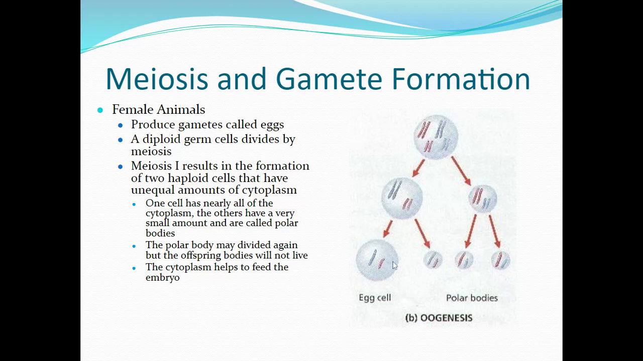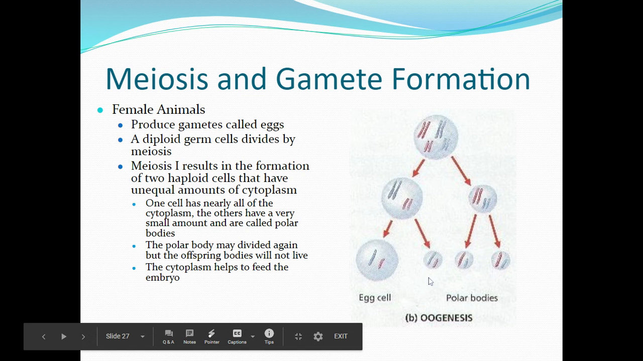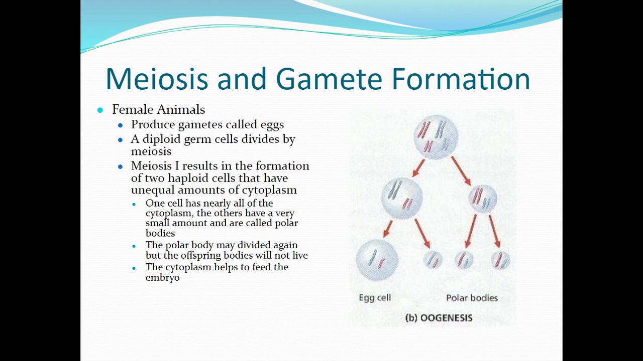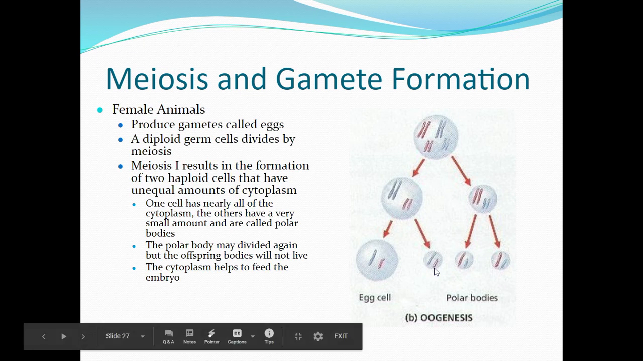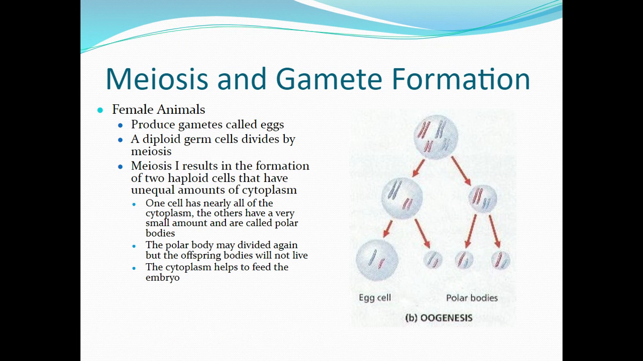So what does that mean? These three polar bodies are not necessarily viable. If they were fertilized, the pregnancy would be terminated before you would even get to blastopore stage. However, these polar bodies in things like lizards can fertilize this egg in a process called parthenogenesis.